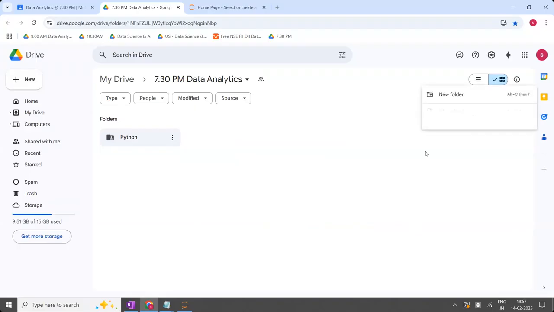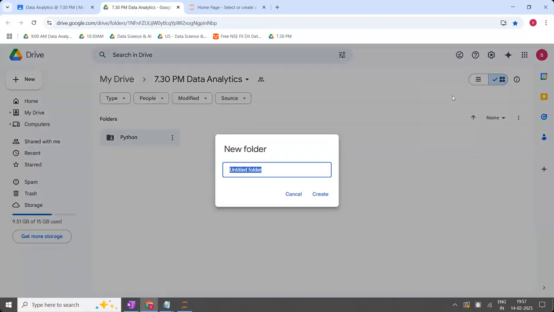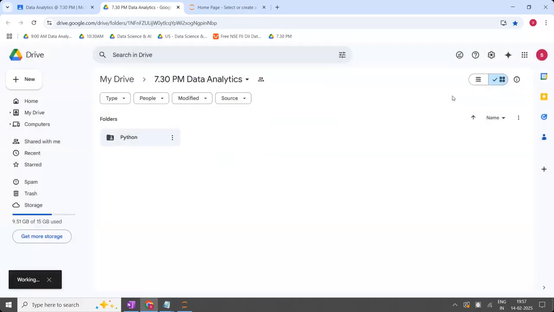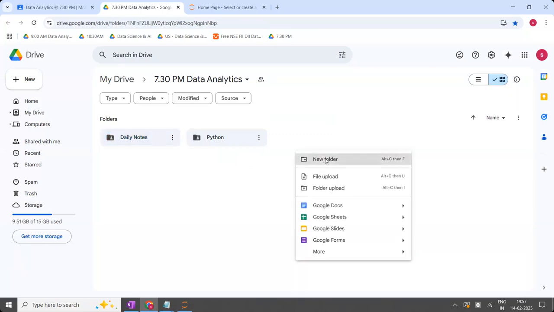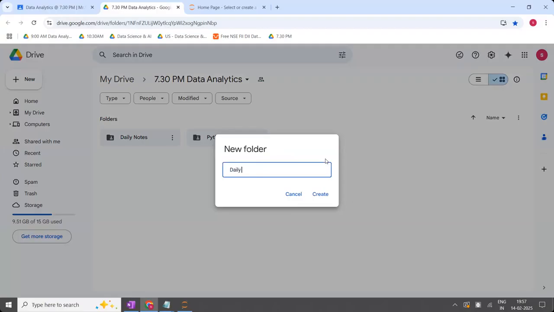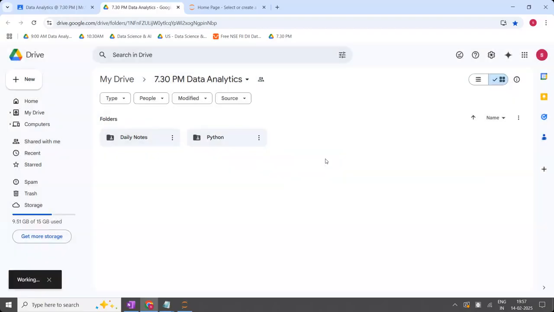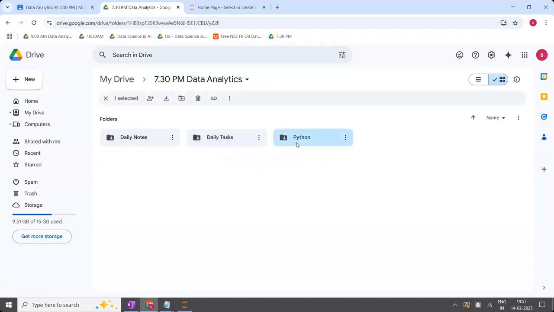And I'm going to share one more with you. This is called daily running notes. One more folder, daily notes. Apart from the course notes, whatever I write on the notepad or something now will be shared here, along with the daily task. So first, coming to your Python folder.